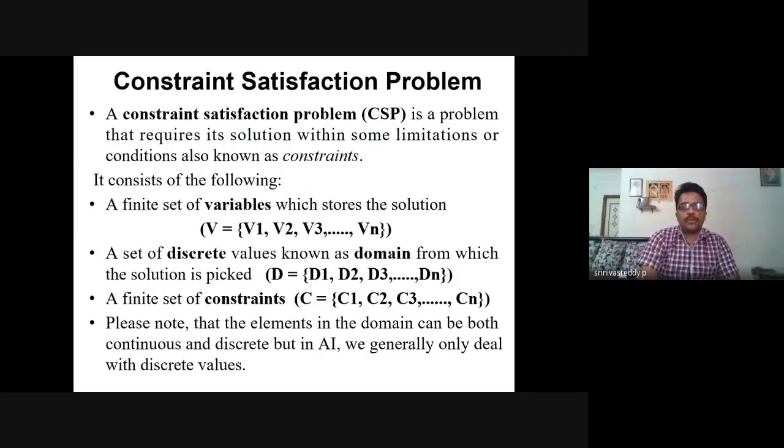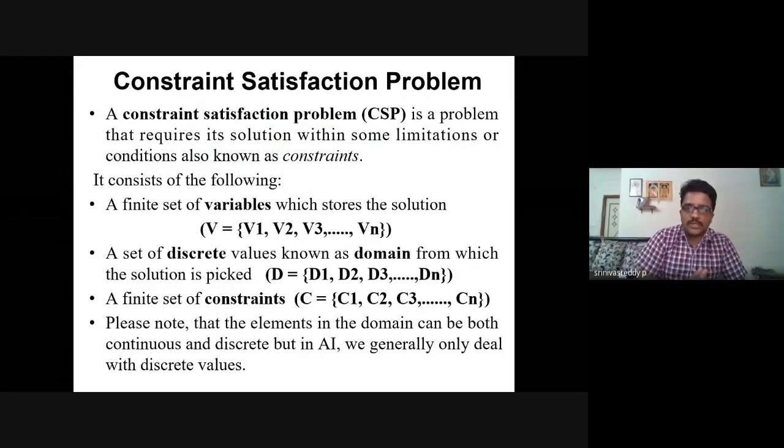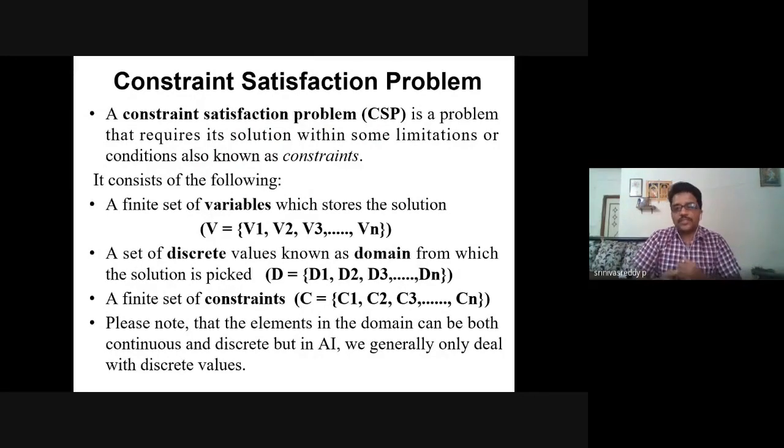So the next topic is the constraint satisfaction problem. A very important concept and very easy, but we need to understand the exact concept of constraint satisfaction problem. As you are well aware, we have discussed so many state space searches such as BFS, DFS and iterative deepening, and we have discussed the A star algorithm also to overcome those disadvantages. In today's class we are going to see what the use of this constraint satisfaction problem is, why we require it to solve these kinds of problems, and what a constraint is.